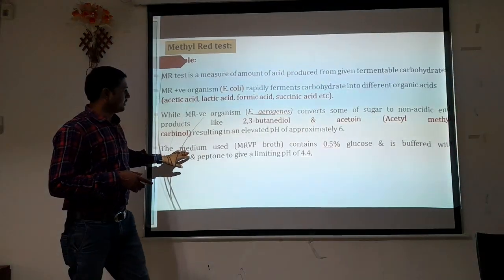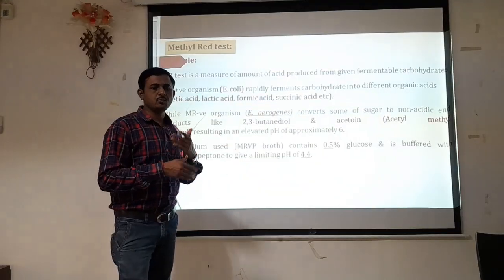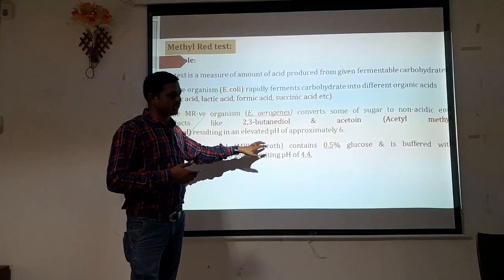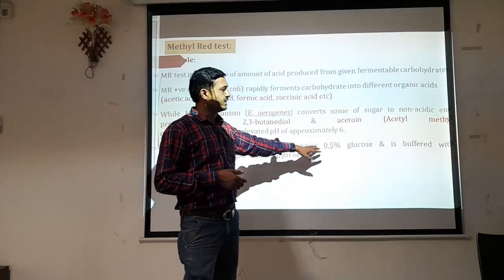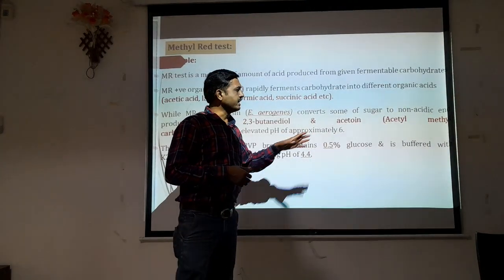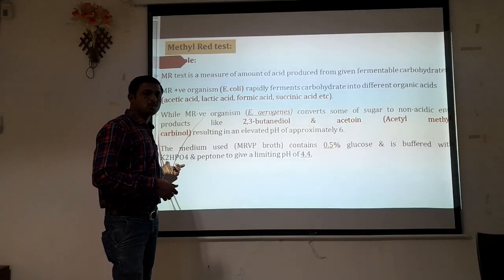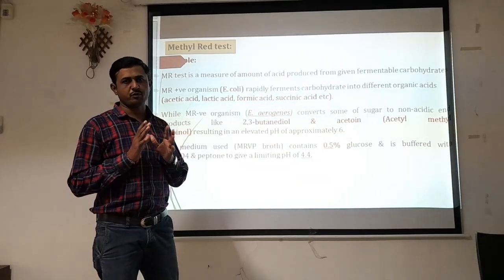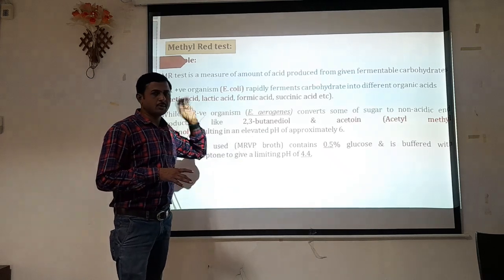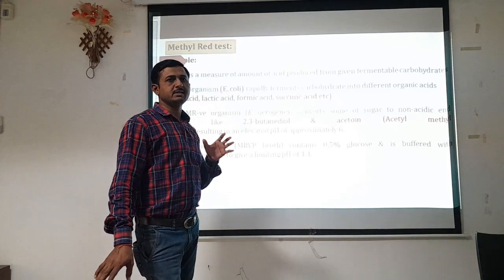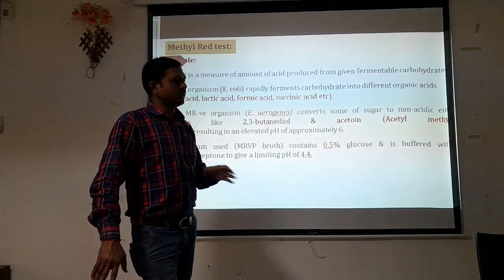The medium which we have to use for this test is the MRVP broth, and it contains 0.5% glucose, which is the source of sugar or carbohydrate, and is buffered with K2HPO4 and peptone to give a limiting pH of 4.5. As the MRVP broth contains a carbohydrate source, the pH of the medium is acidic, that is 4.4.